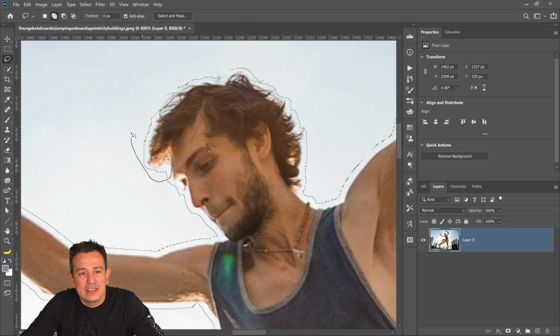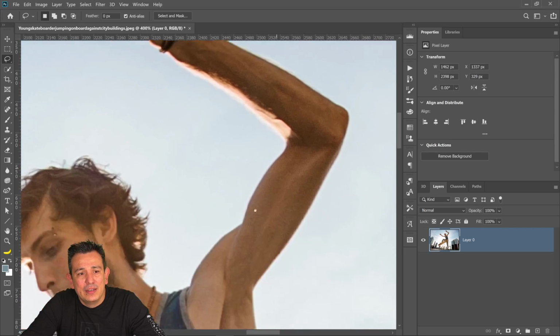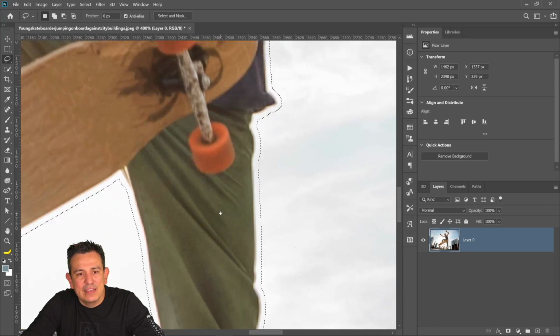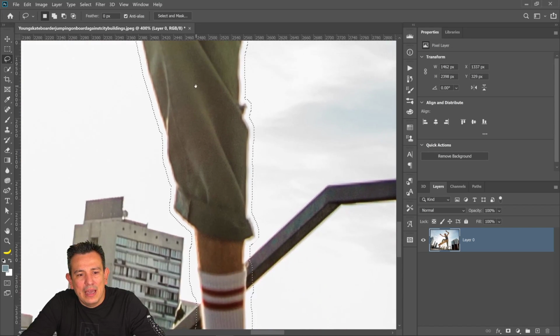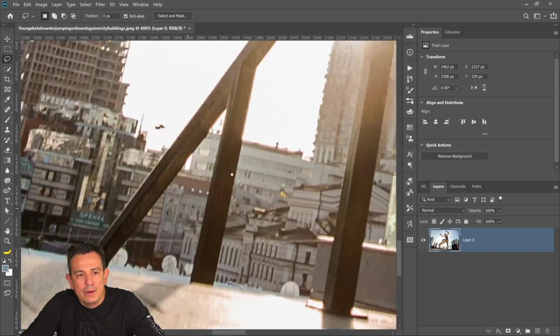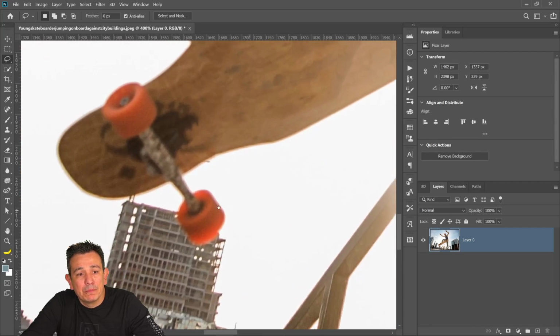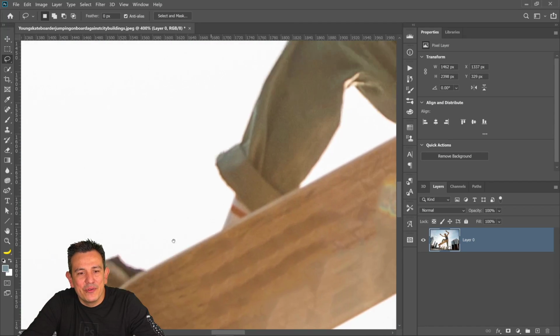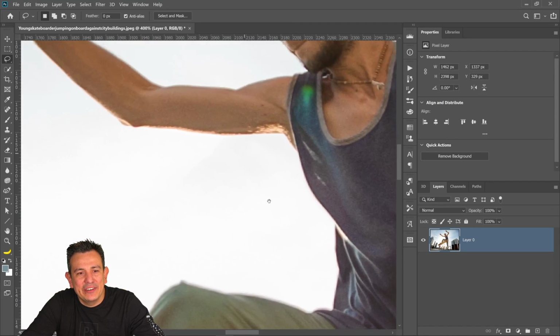So then I can just come in here manually and make sure that I get the entire hair. Just make sure that his body or his clothing, hair, and all that sort of stuff is not really coming out too far, or past the selection, I should say. And it looks really, really good. I'm liking what I'm seeing here.